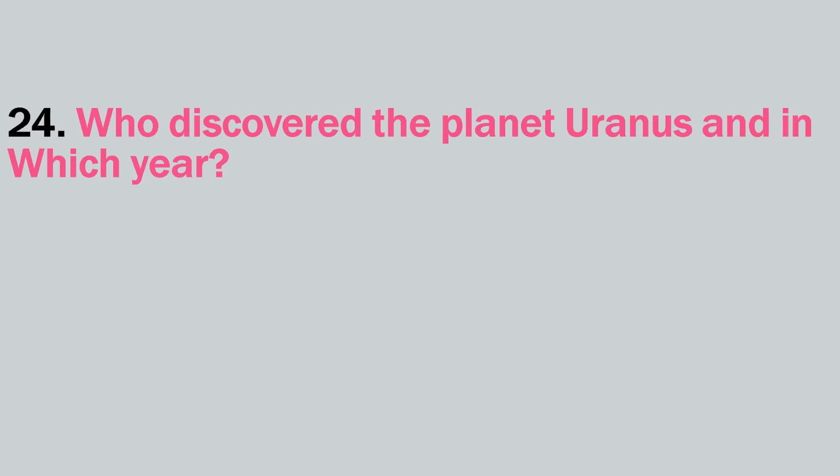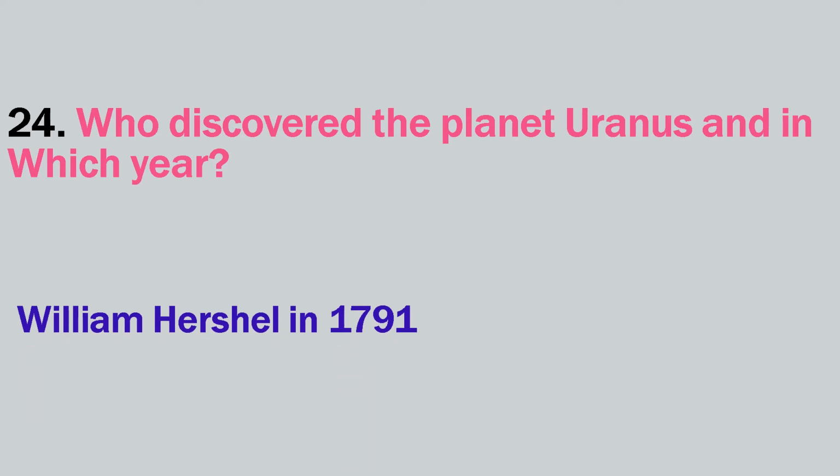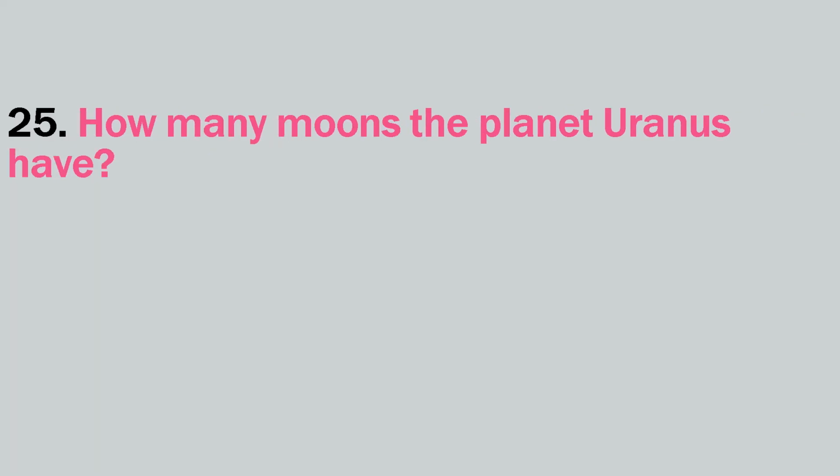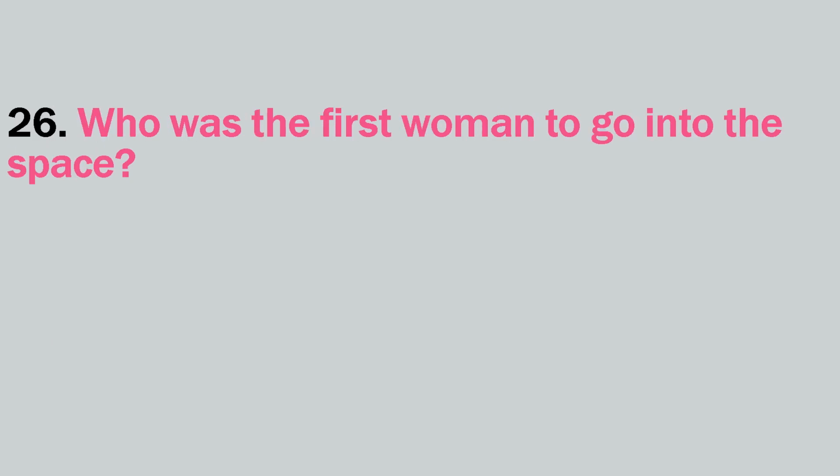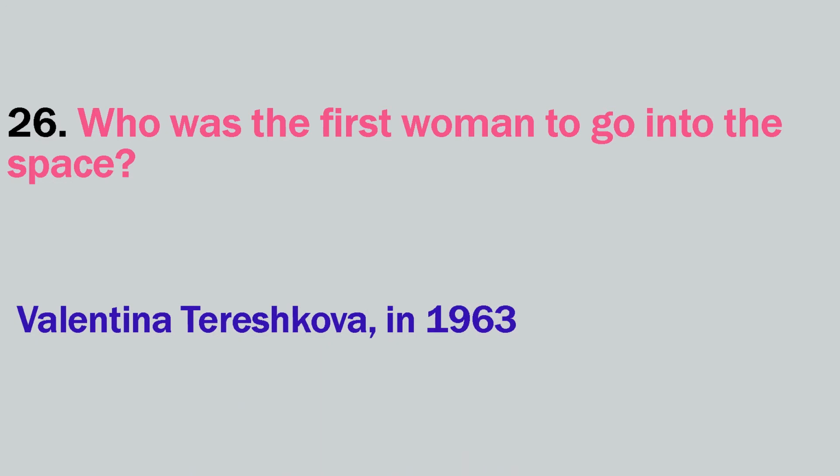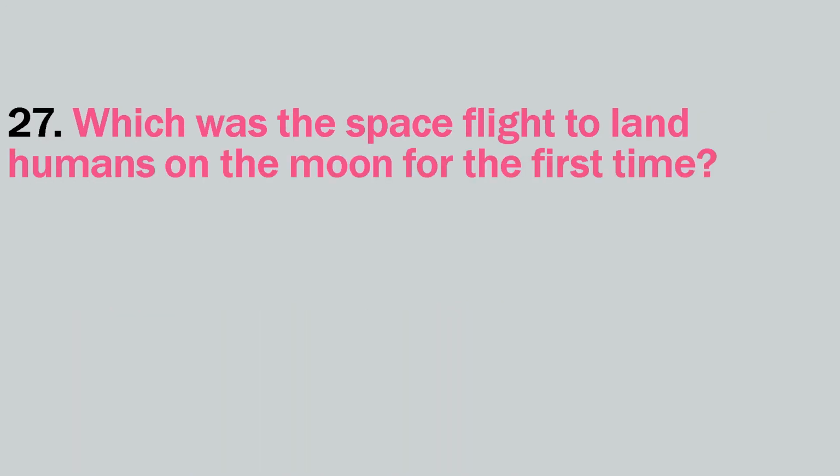Who discovered the planet Uranus and in which year? William Herschel in 1791. How many moons does the planet Uranus have? 27. Who was the first woman to go into space? Valentina Tereshkova in 1963. Which was the space shuttle to land humans on the moon for the first time?